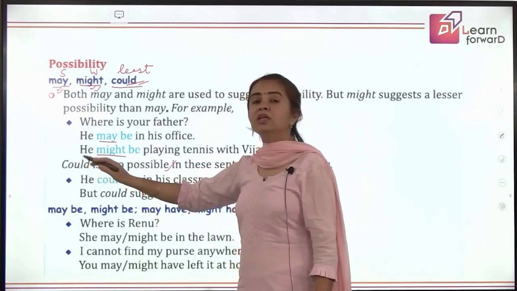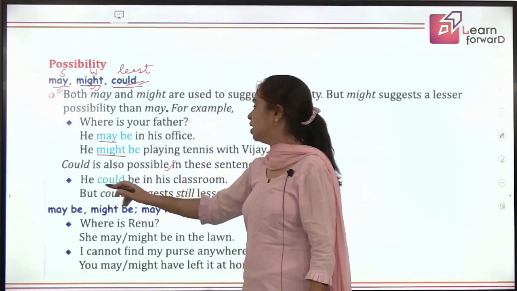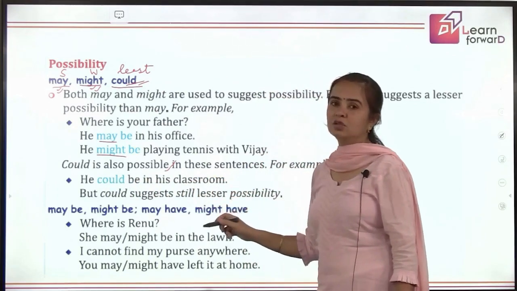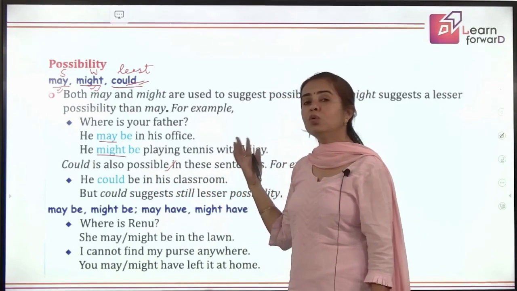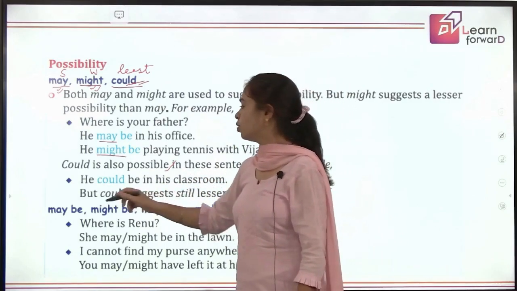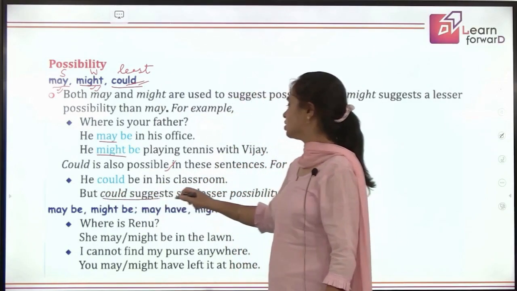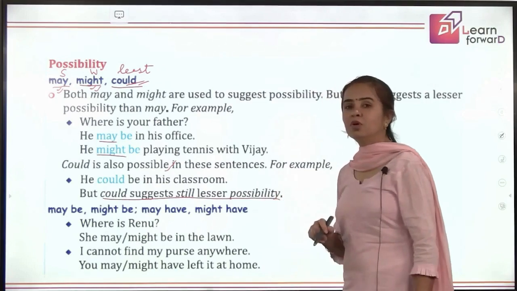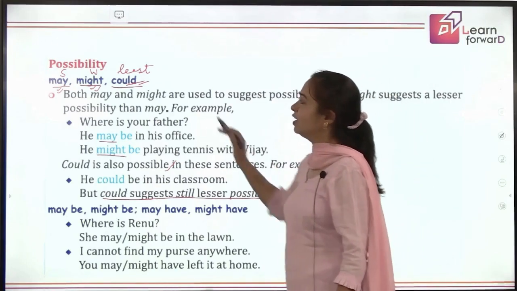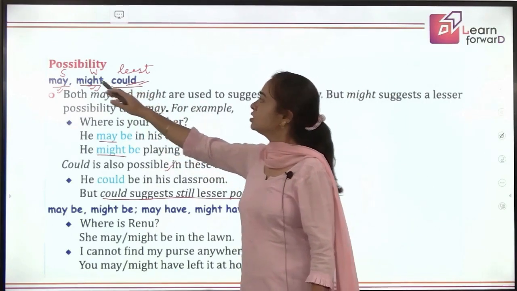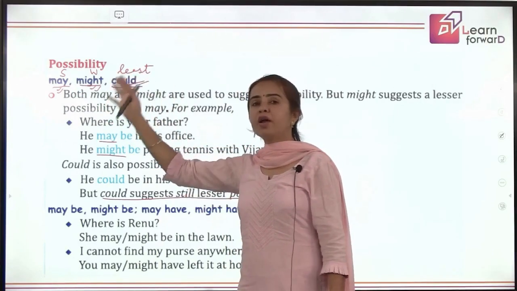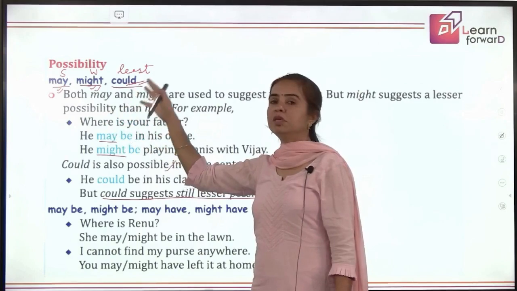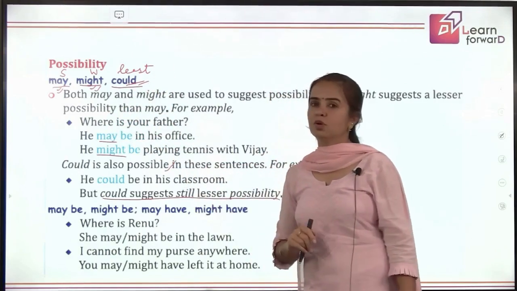And then could, that shows the weakest possibility. He could be in his classroom. That means we are talking about somebody and he could be in his classroom, although the possibility is very less. Could suggests the lesser possibility, even less than might. So you can just remember this in the same sequence: may, might, could. The strongest possibility, weak possibility, and the least possibility.